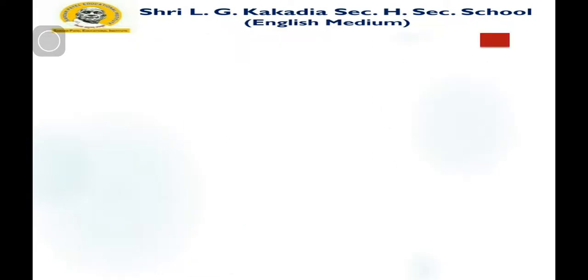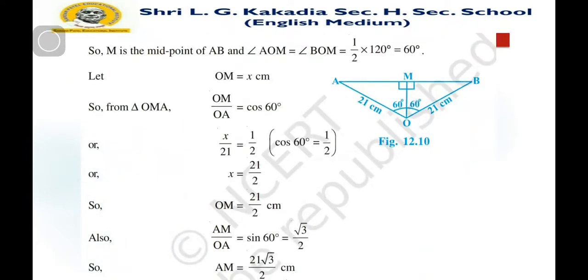As these two triangles AMO and BMO are congruent, all parts of both triangles are equal. Means angle A is equal to angle B, angle M is equal, and angle O is equal. OA is equal to OB and AM is equal to MB. OM is a common part.